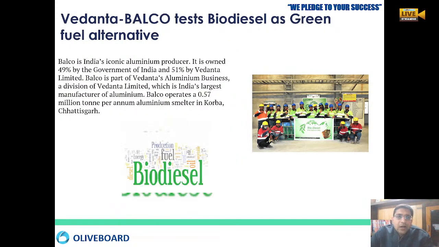Balco is an aluminium producer in our country. 49% is owned by the government and 51% is owned by Vedanta, so management is with Vedanta, right? They are the largest aluminium manufacturer in our country. They are producing 5.57 million tons of aluminium at Korba in Chhattisgarh in their one plant.